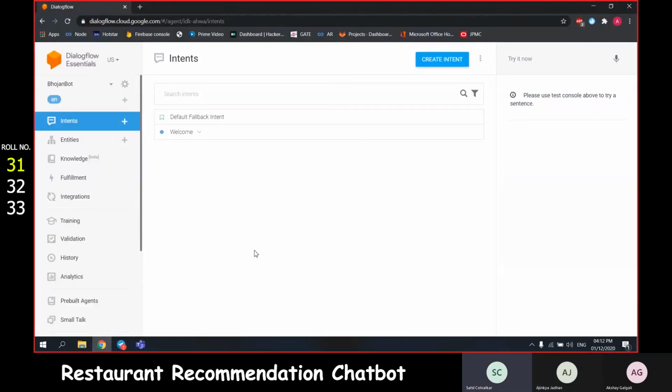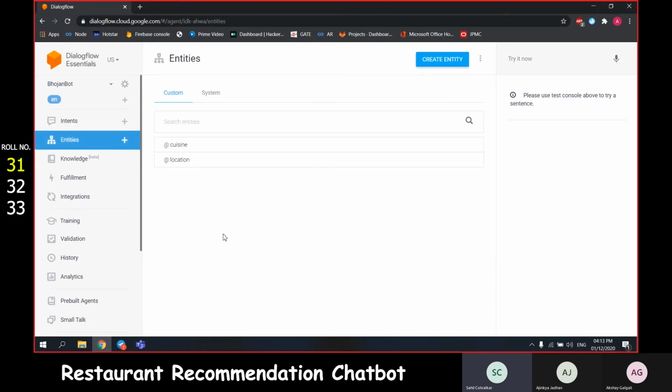I am Sahil Kulwalkar, and I'll be speaking about entities. Essentially, entities are Dialogflow's mechanism for identifying and extracting useful data from users' input. In this chatbot, we have added two entities, which are location and cuisine, as you can see on the screen.